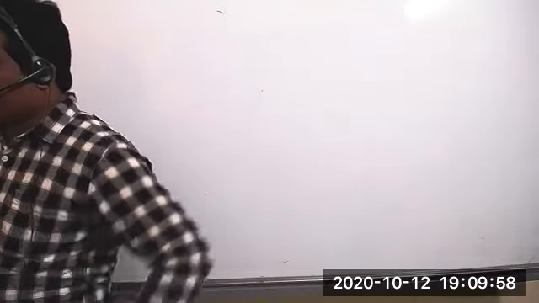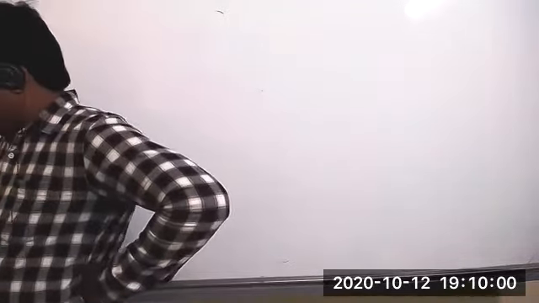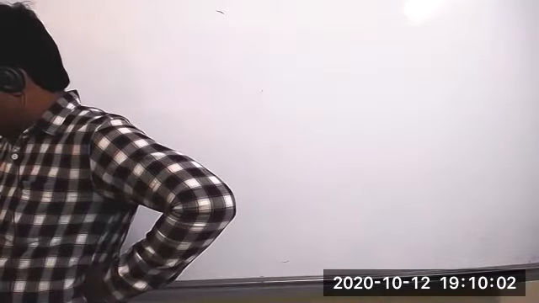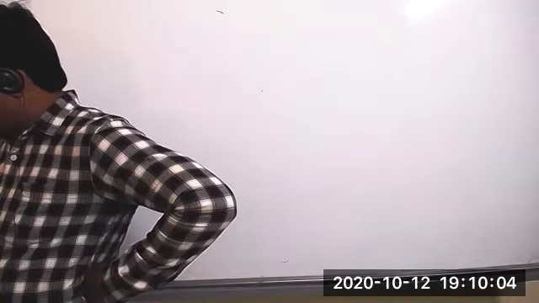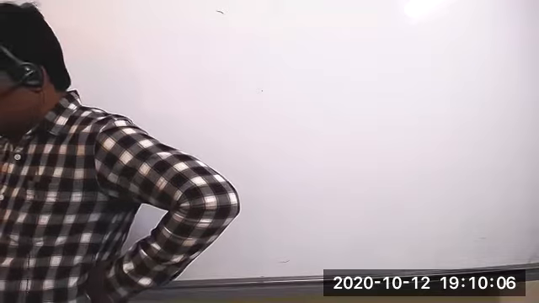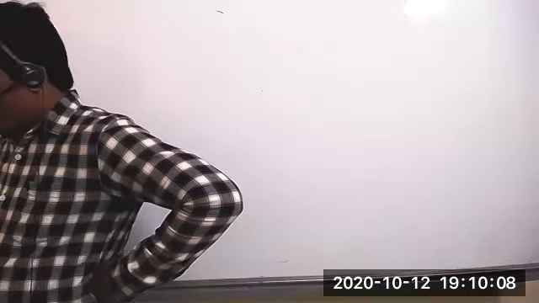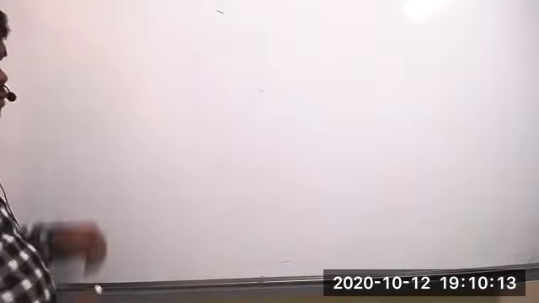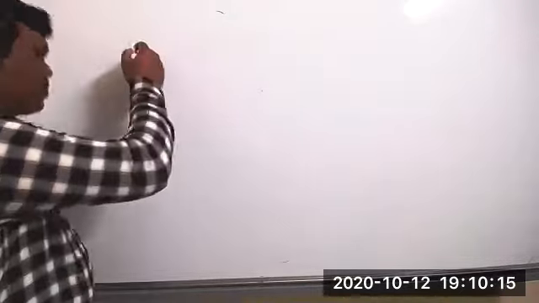Right now. Find the area enclosed between two parabolas.